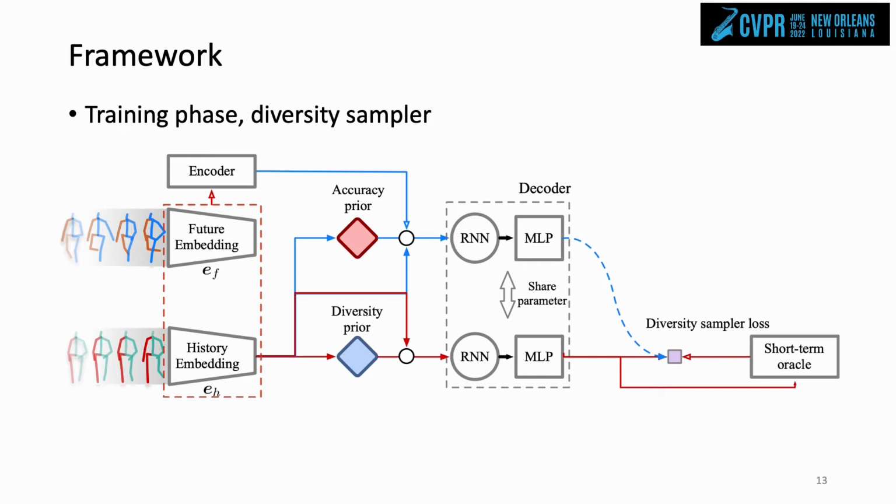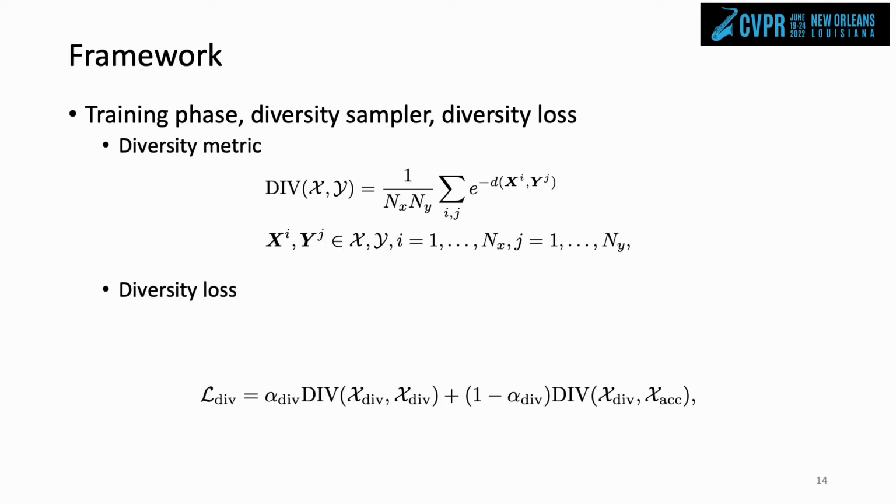Let's see some details. The diversity loss is used to increase the pairwise distance between the samples. The diversity loss has two terms. The first term means that we intend to increase the distance between the accuracy samples and the diversity samples. The second term means that we intend to increase the pairwise distance among the samples generated from the diversity sampler. Here, we do not allow the loss to backpropagate to the accuracy prior.